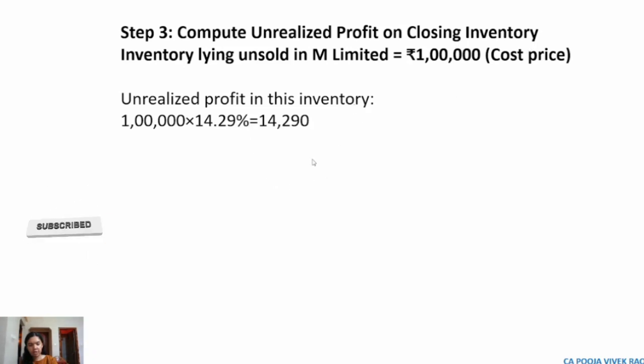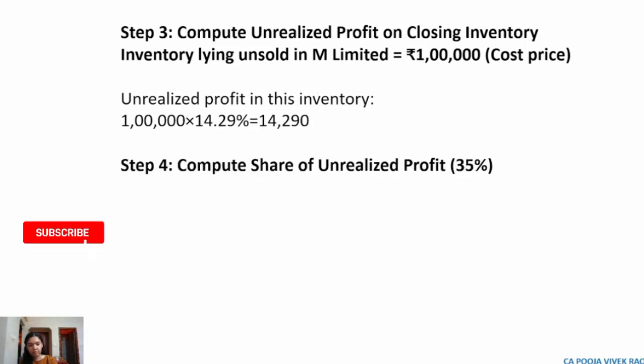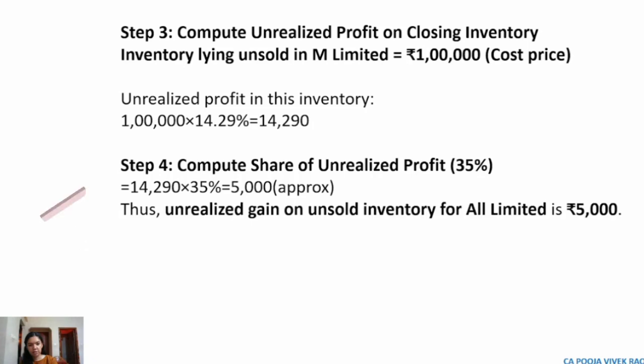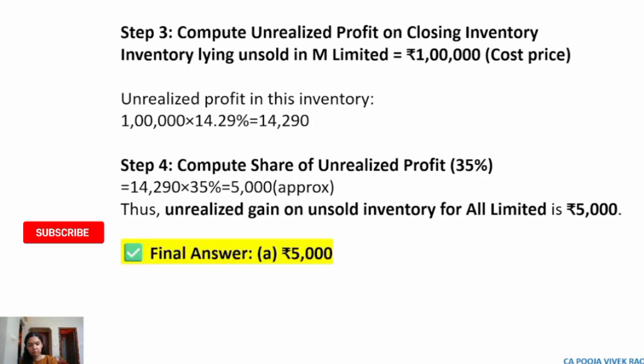Now we will have to see in this unrealized profit how much is the share of All Limited. Since we saw in the question that All Limited holds 35% holding, the share of All Limited in the unrealized profit of closing inventory will be 14,290 into 35%, which is approximately rupees 5,000. Hence, the unrealized gain on unsold inventory for All Limited is rupees 5,000. So, the answer is option A, rupees 5,000.